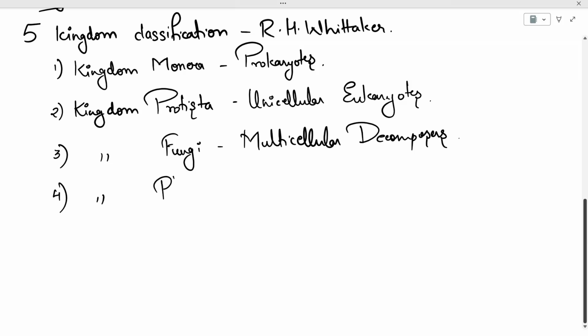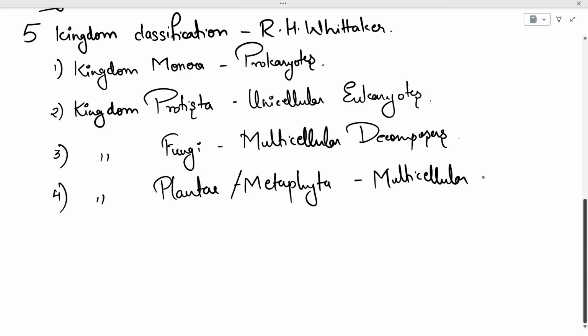The fourth one is kingdom Plantae, also known by the name Metaphyta. This includes the multicellular producers. Producers are those organisms which can make their own food without predating on other organisms.